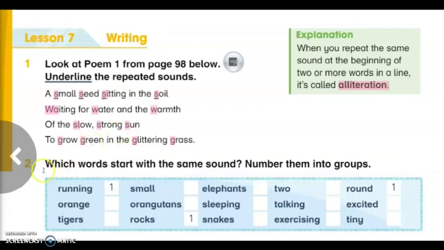Now move to the second activity. Which words start with the same sound? Number them into groups. Now look at the first word here. We have running that begins with R. Sound like R. Now let us find other words that begin with sound like R. Here we have rocks.